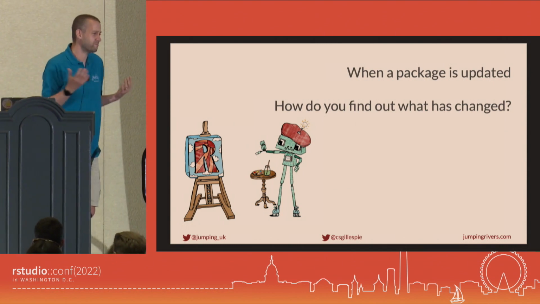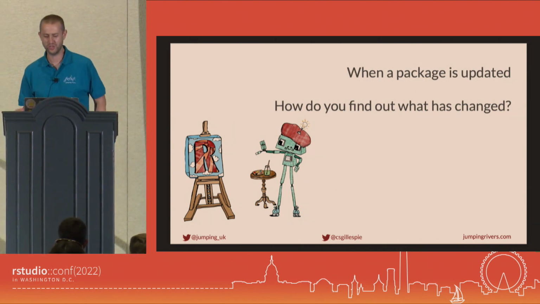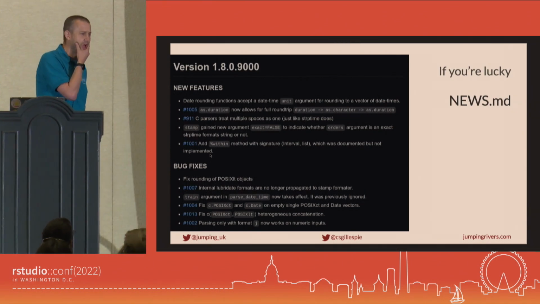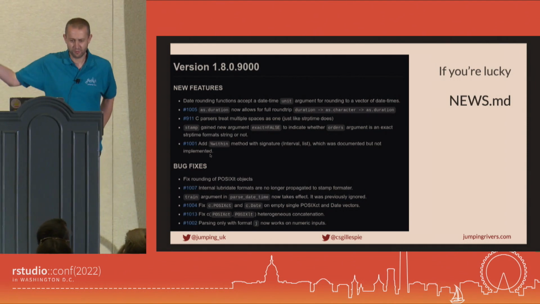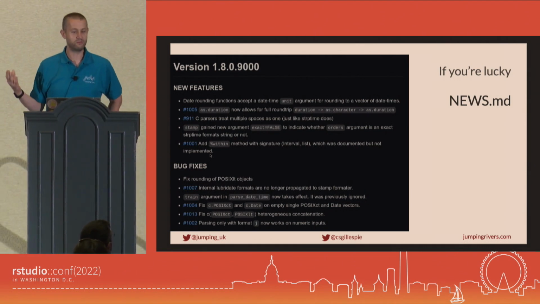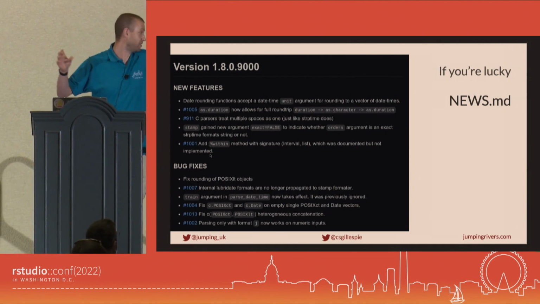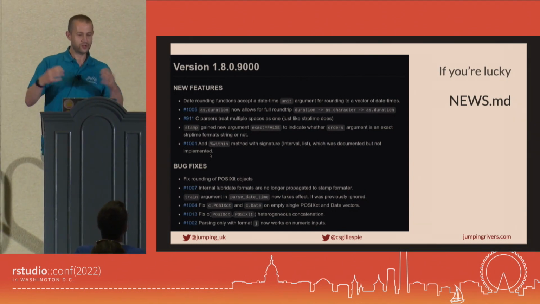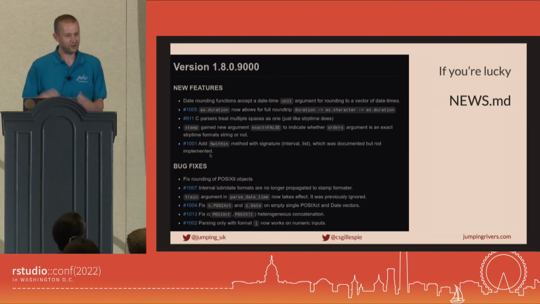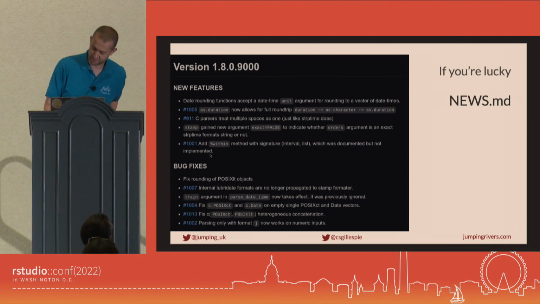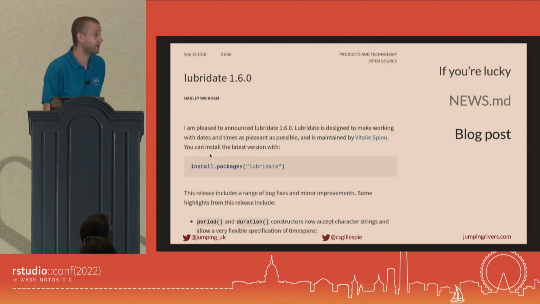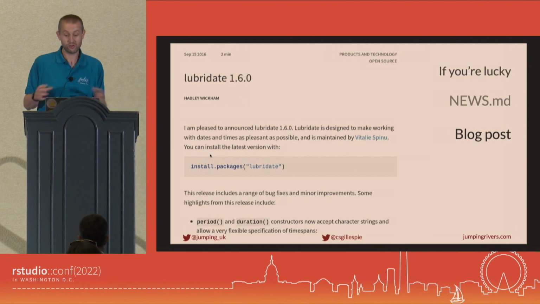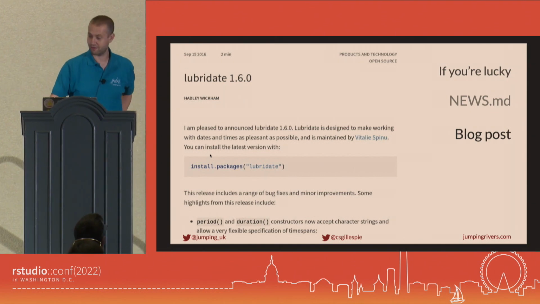It should be an easy question. How do you find out what's changed? Well, if the gods are smiling in your favor and the package author has been wonderful, so here it's libera, you can see you've got a nice news file. My news files are not like this, I wish they were, but you can see nice links to issues, new features, bug fixes. It's all very nice. Clickable links, and it tells you exactly what's going on. There might even be a little blog post by the authors detailing exactly what's changed. That's if you're lucky. The birds are singing, the sun's shining.